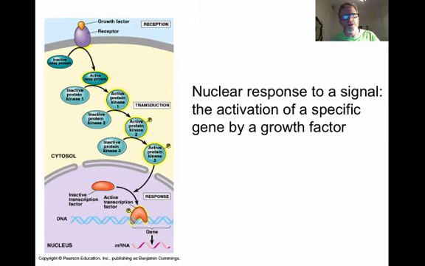So another good example of a phosphorylation cascade involved in a response within, in this case, growth factor causing cell division. So these are some ways that cells communicate with other cells, both locally and long distance within the body.